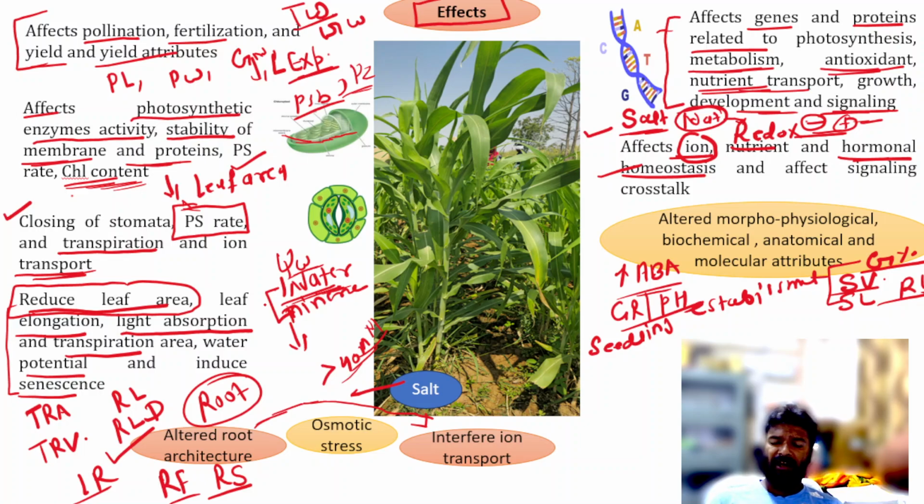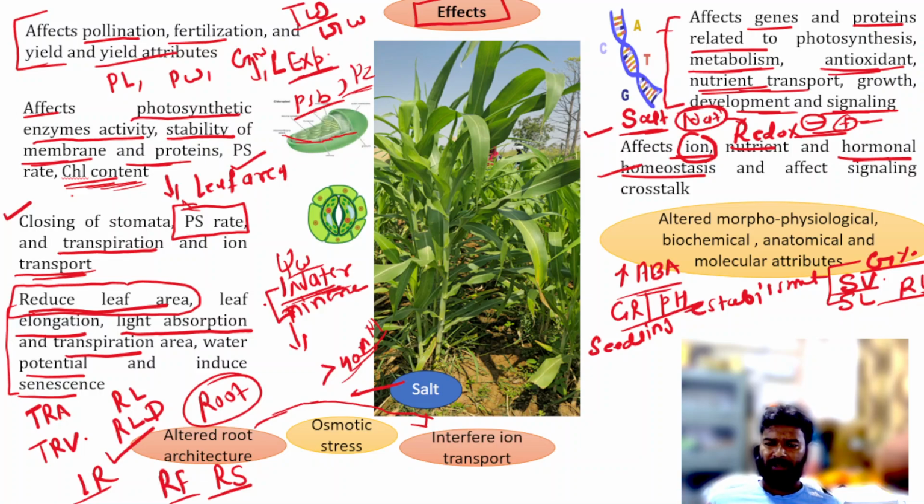Also, it affects different processes like photosynthesis, metabolism, antioxidant defense, water and nutrient transport, plant hormones, and so ultimately these traits affect the yield and yield attributes.